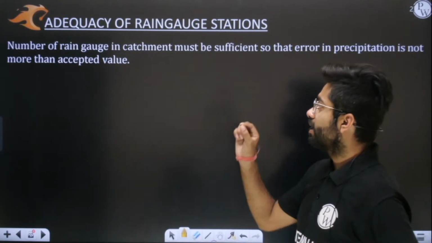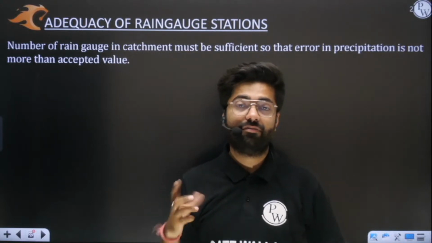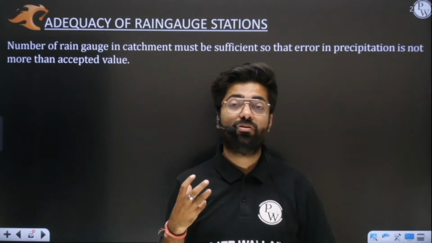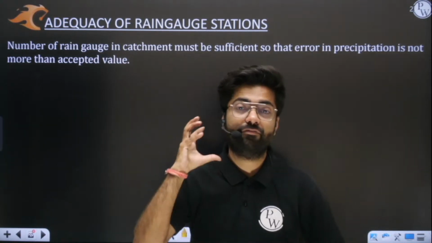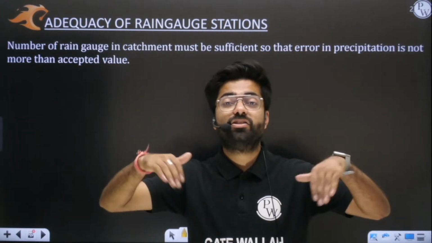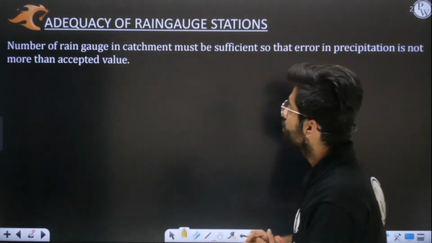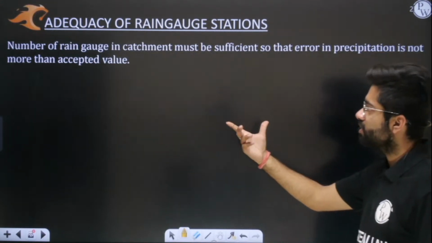See, the number of rain gauges in a catchment must be sufficient. I have already told you this. If we want to measure the rainfall data more accurately, listen very carefully, then the number of rain gauges should be high. Okay. So how many rain gauges exactly should we have?